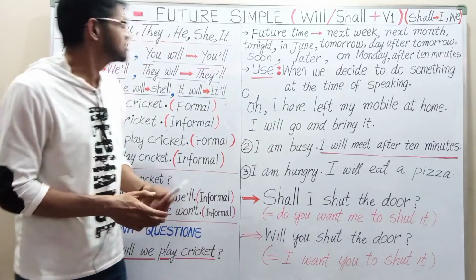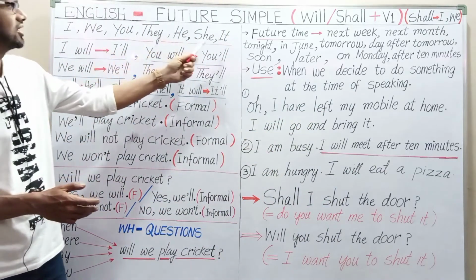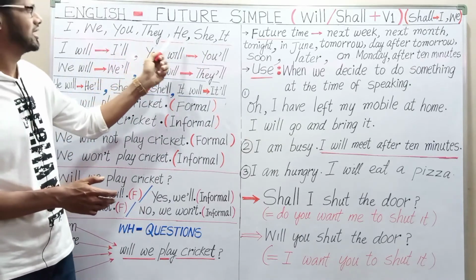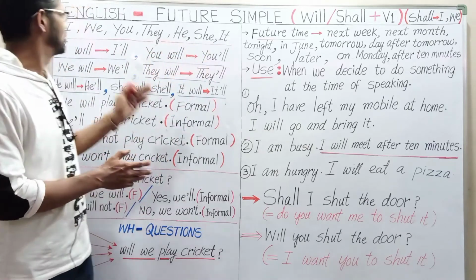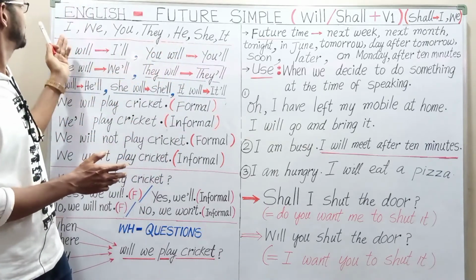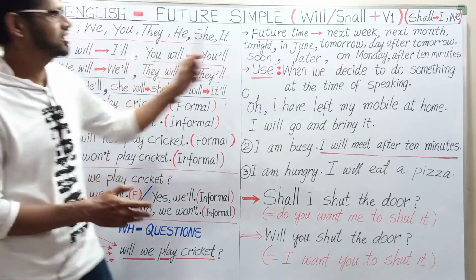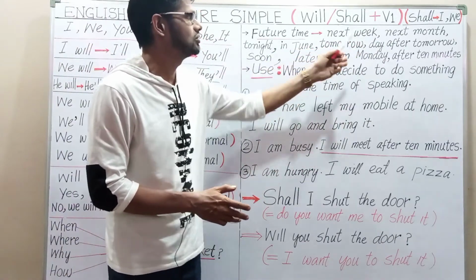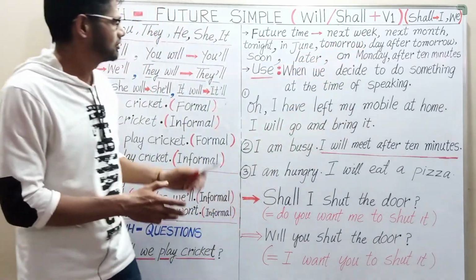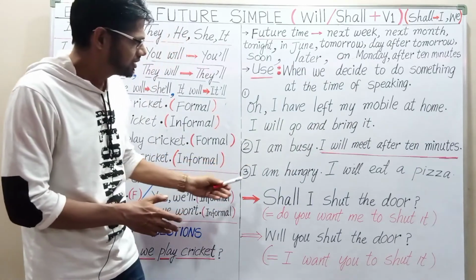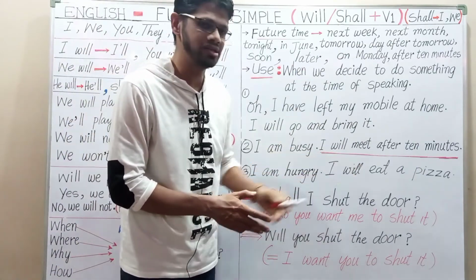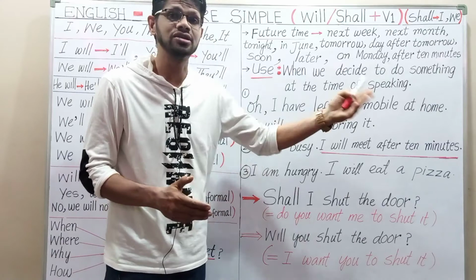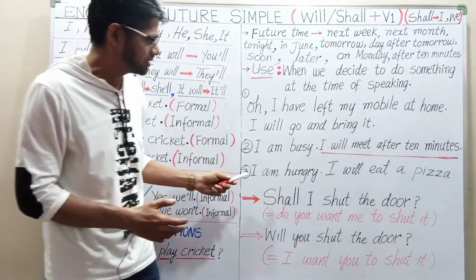Now you can use I, we, you, they, he, she, it. I will, we will, you will, they will, he will, she will, it will. Moreover, we can use shall with I and we only. Shall I or shall we? Now here we have more examples. I am hungry now. I will eat a pizza. So you are in the present time and you are deciding that I will eat a pizza now, because I am hungry.